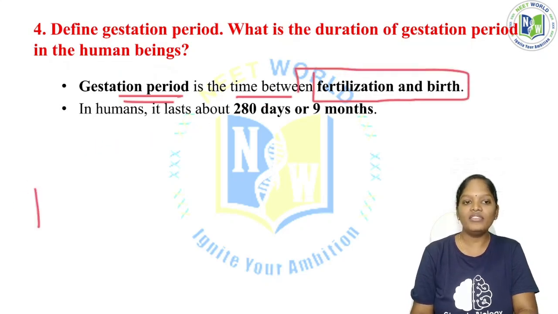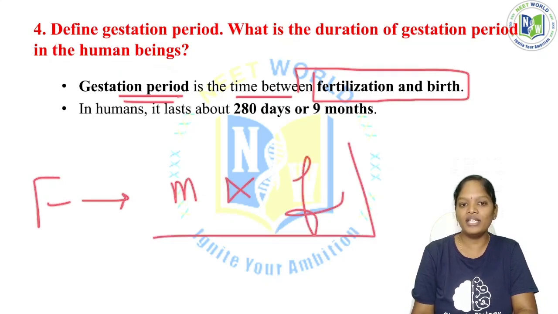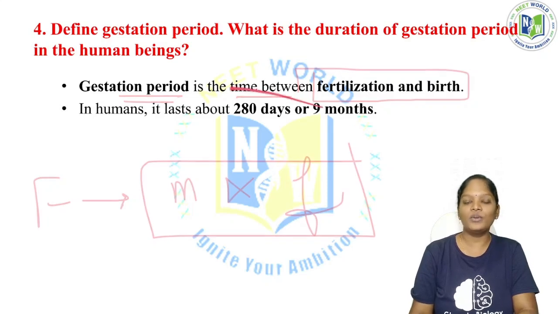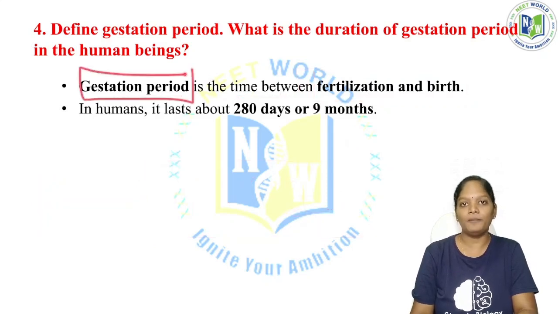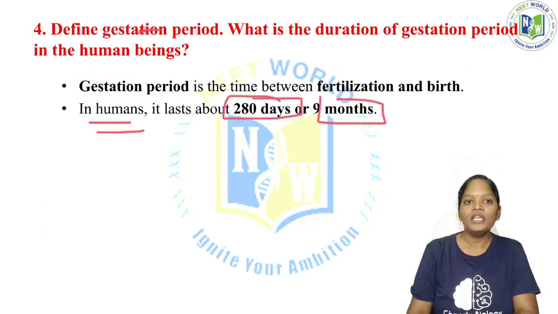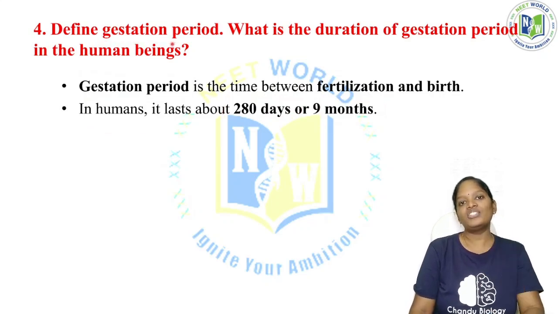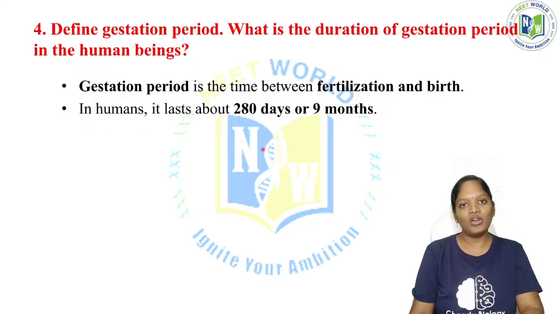Okay, see here, fertilization means the fusion of the male gamete and the female gamete. This is the gestation period. In humans it lasts about 280 days or 9 months. Gestation period means the child is present in the body of the mother for up to 9 months. So that 9-month period is called the gestation period.